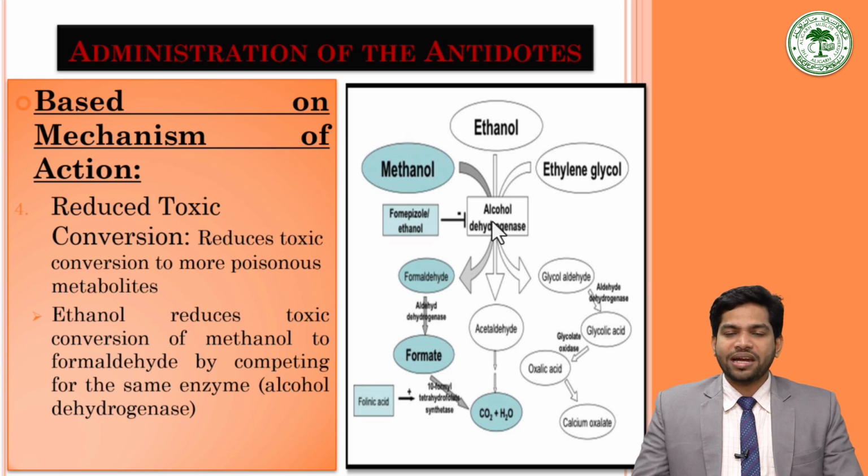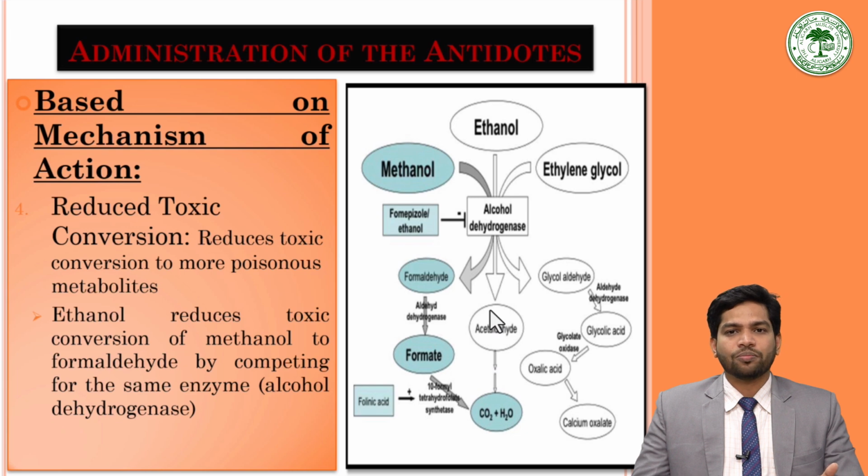So if alcohol dehydrogenase, the enzyme that metabolizes methanol, is engaged in some other metabolizing process, it will be less available for the methanol. This is what ethanol does. Ethanol, when given to a patient with methanol poisoning, causes the alcohol dehydrogenase to be utilized for ethanol, converting it to acetaldehyde and then to carbon dioxide and water.